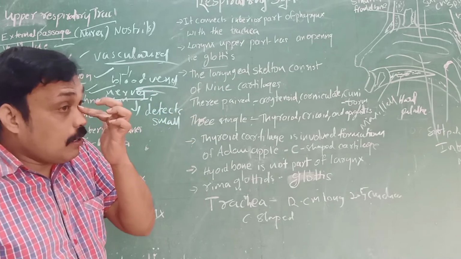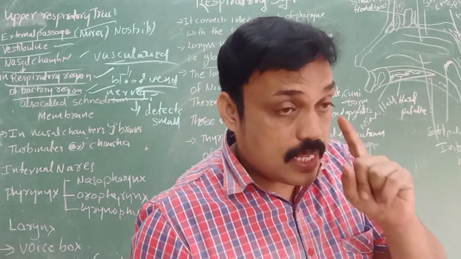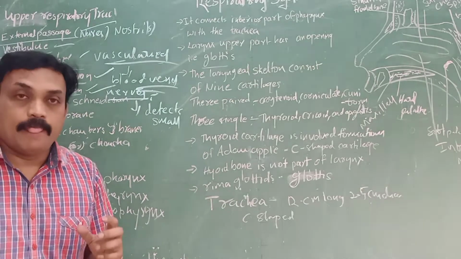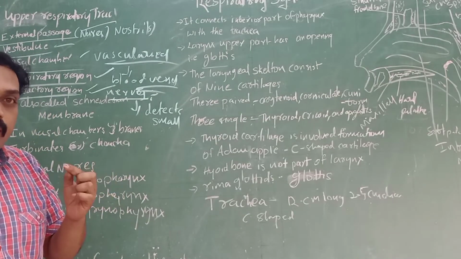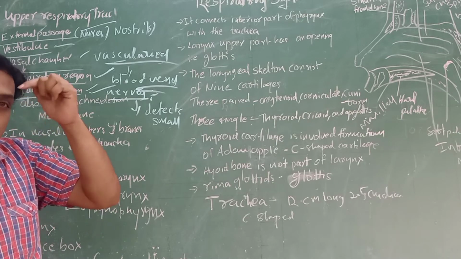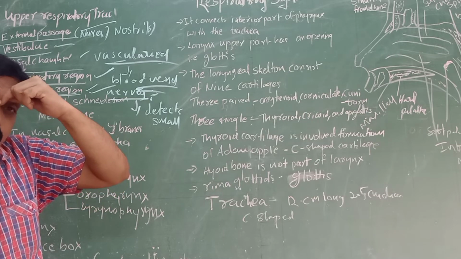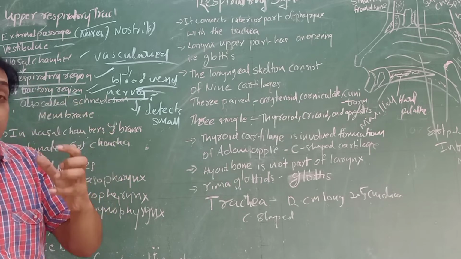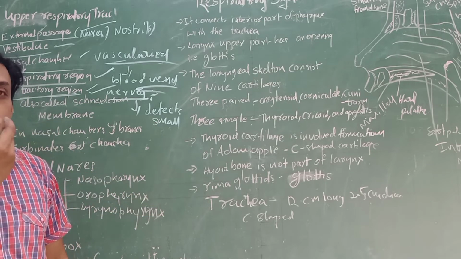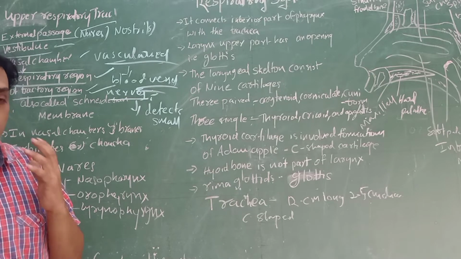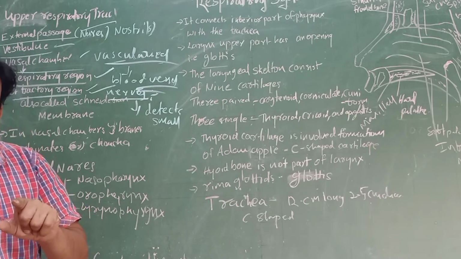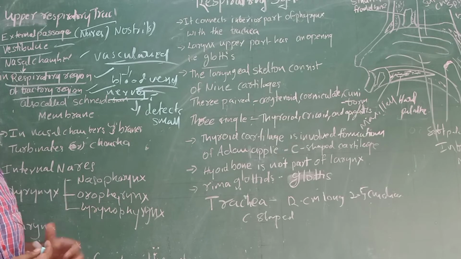Here, the upper nasal chamber is lined with the olfactory epithelium, and in the olfactory epithelium the olfactory nerves are located. These olfactory nerves are useful to detect smell. So food and smell have some relation. We observe smell because of the olfactory nerves, which are located in the olfactory epithelium in the nasal chamber.